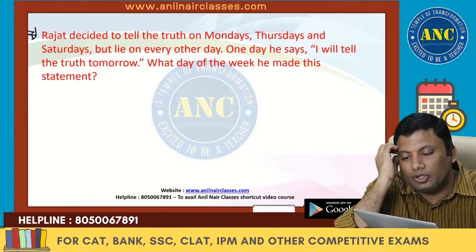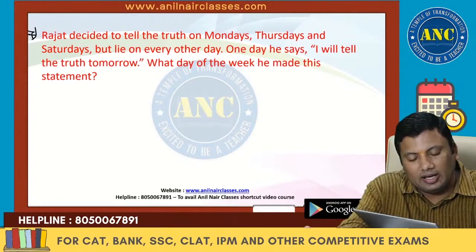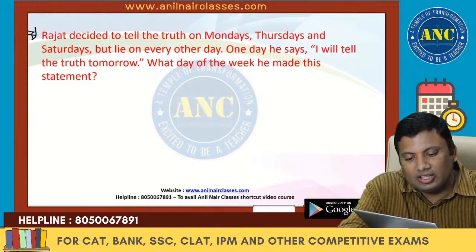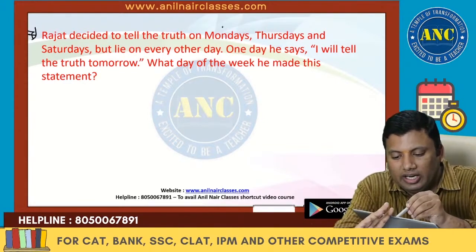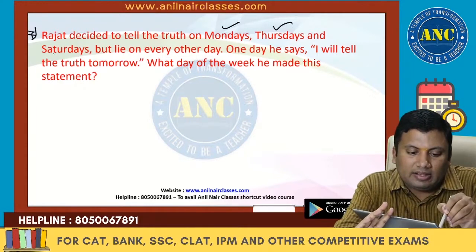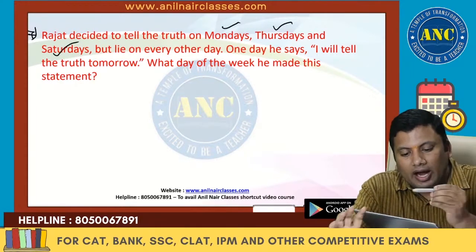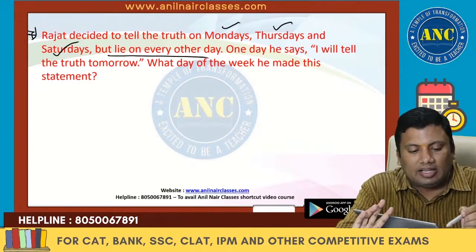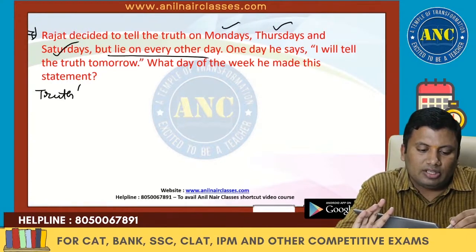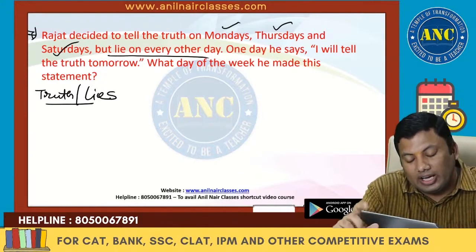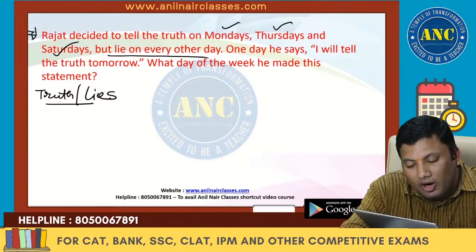Rajat decided to tell the truth. There is a person by name Rajat. He tells the truth only on 3 days a week: Monday, Thursday and Saturday. And he lies on every other day. That means this is the question based on truth and lies. Right? A logical reasoning kind of question in the quant section.